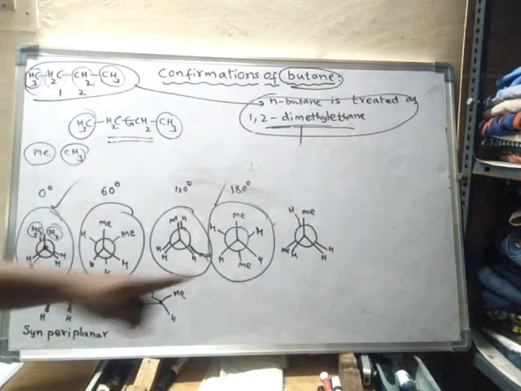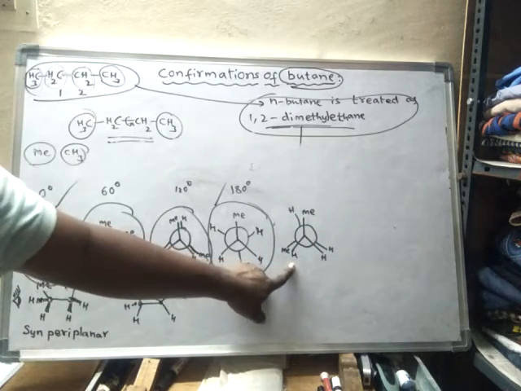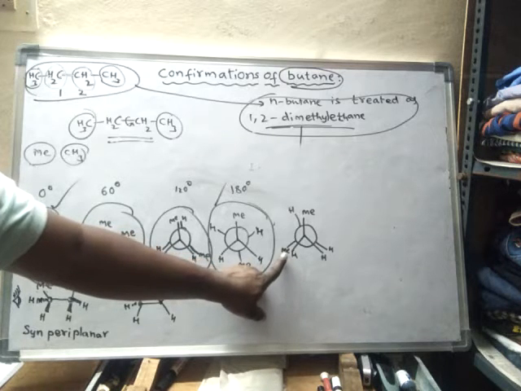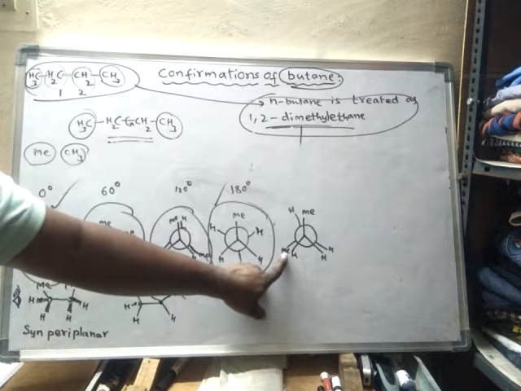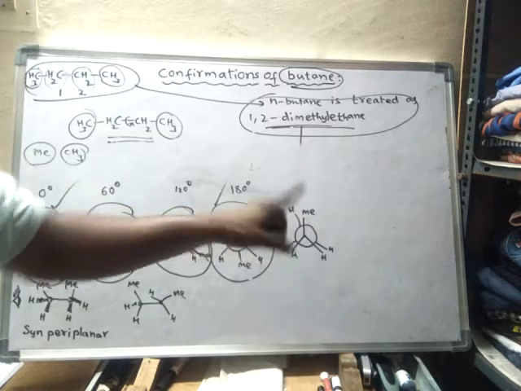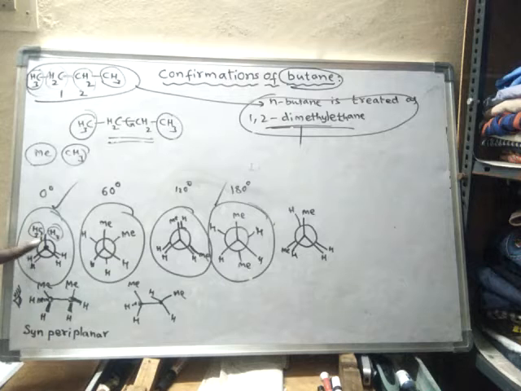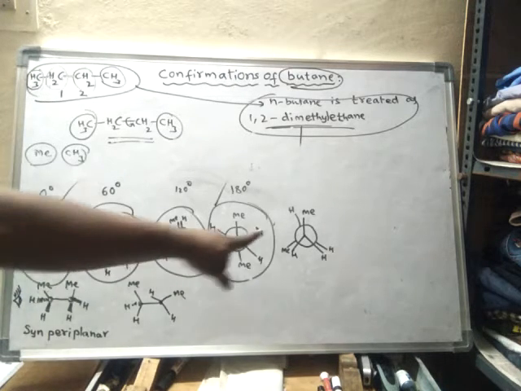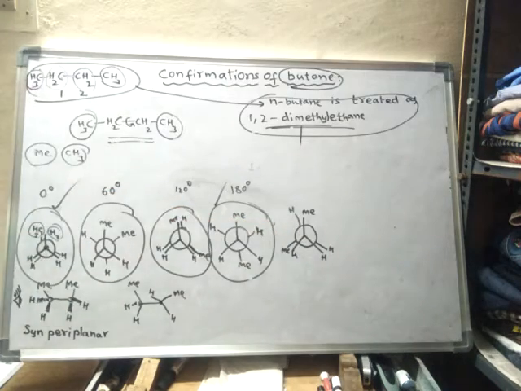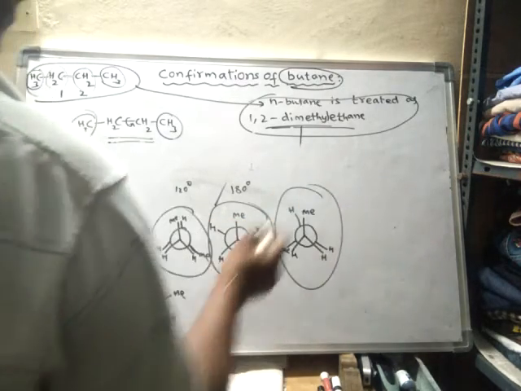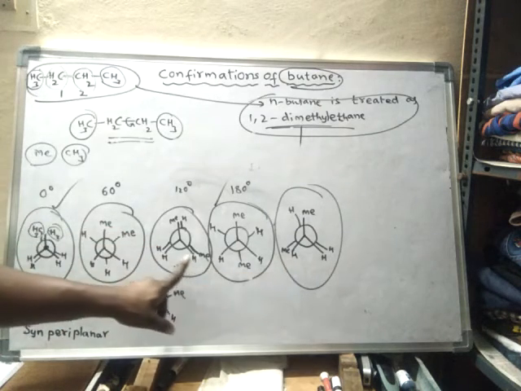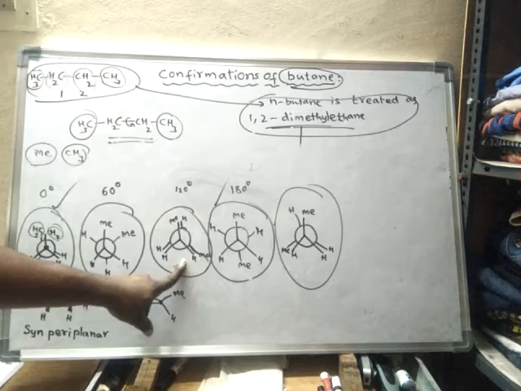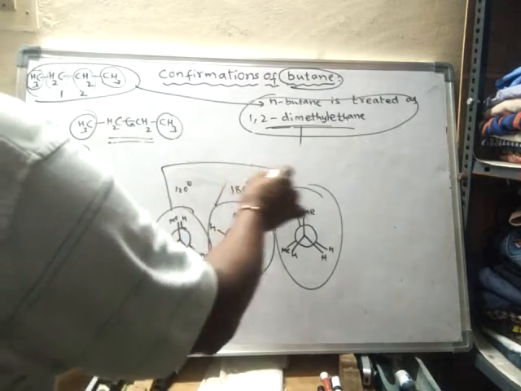So now again this is an eclipsed form, but not complete eclipse, because the methyl group is not overlapping another methyl group. Here behind hydrogen a methyl group is present, and behind methyl a hydrogen is present. But in the fully eclipsed case, behind methyl one more methyl is present. So that one is fully eclipsed and this is partially eclipsed. See, look here. This structure is almost the mirror image of this structure. These two are said to be mirror images of each other.